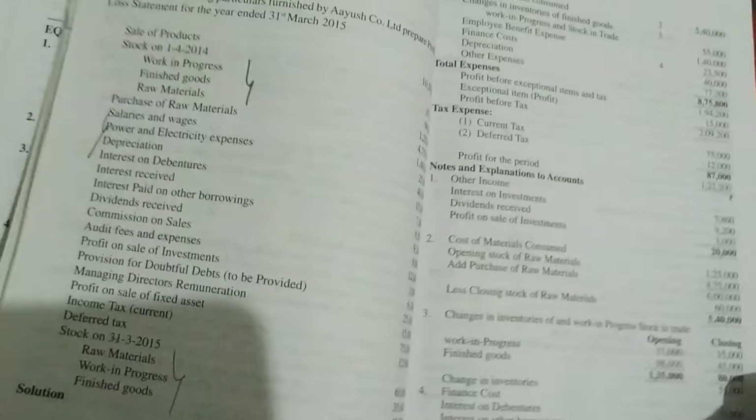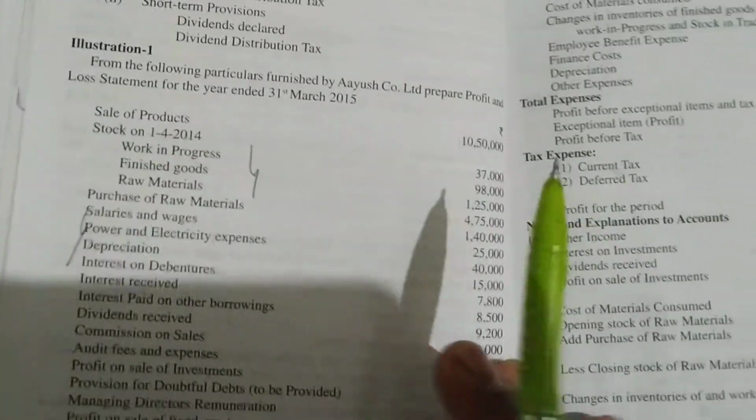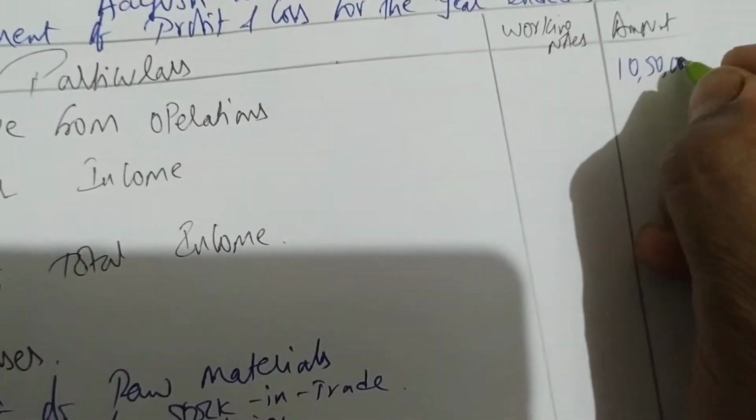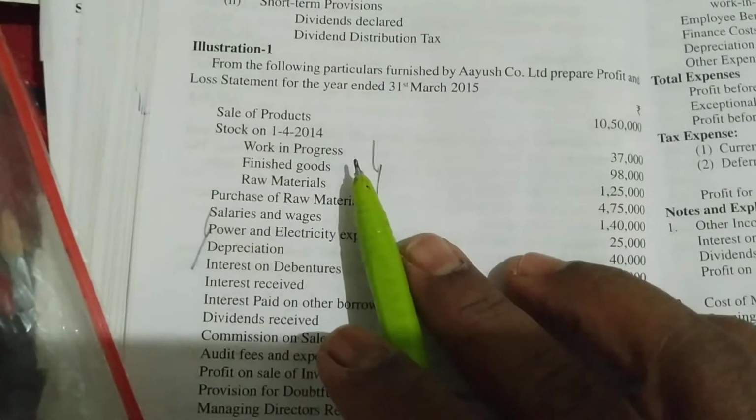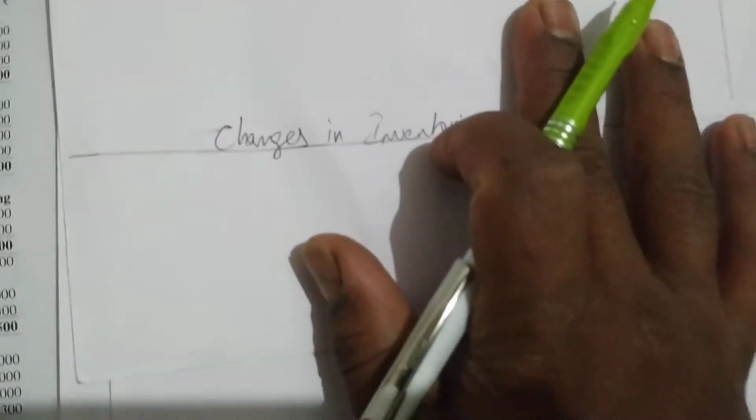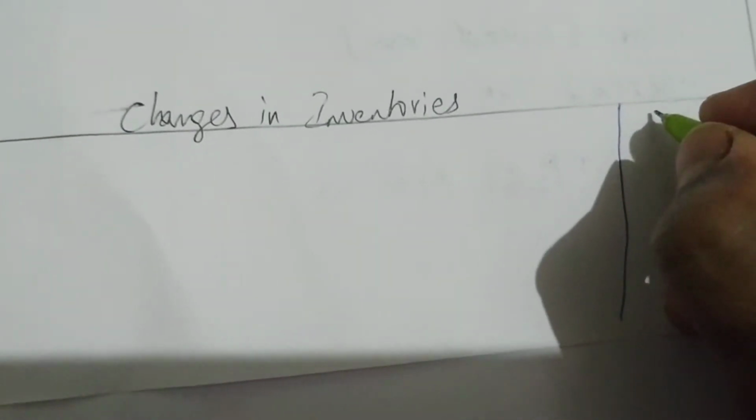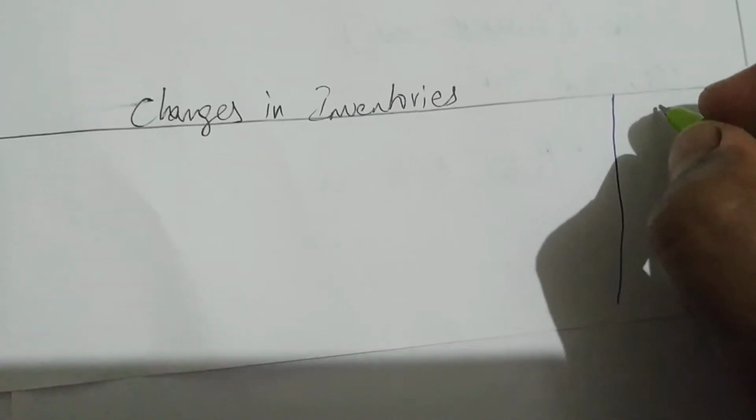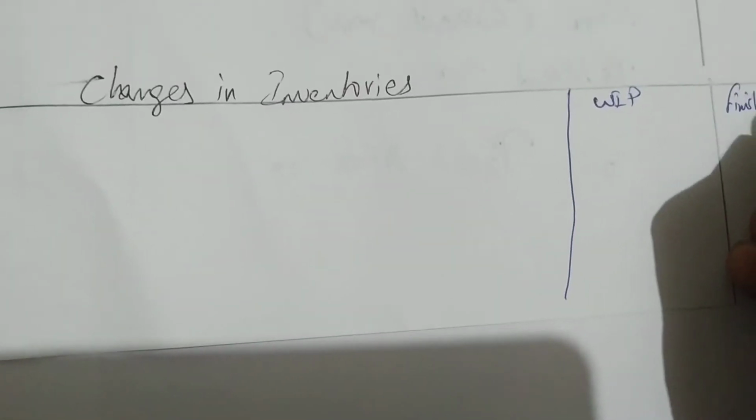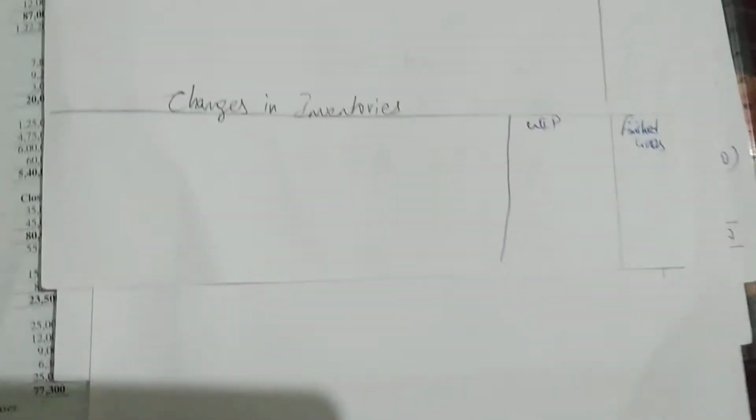Okay, so let us start with the solution. First, what do we have? We have sale of products. For sale of products, we can directly go to the format and write it under revenue from operations. How much is sale of products? 10,50,000, we can write directly. Next, what do we have? Opening stock of WIP and finished goods. So I'll go to changes in inventory and prepare one column for WIP and another for finished goods. Two working notes I'm preparing.